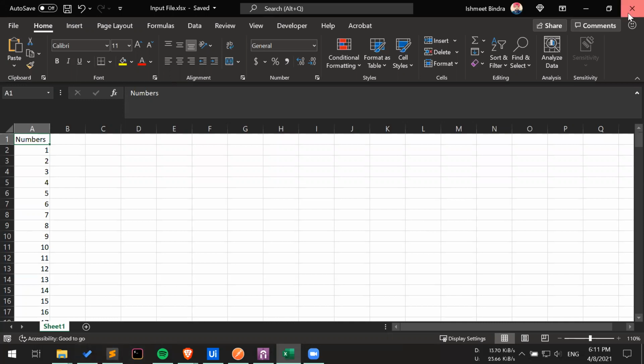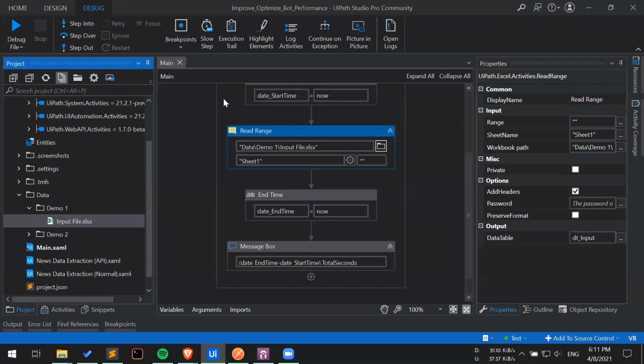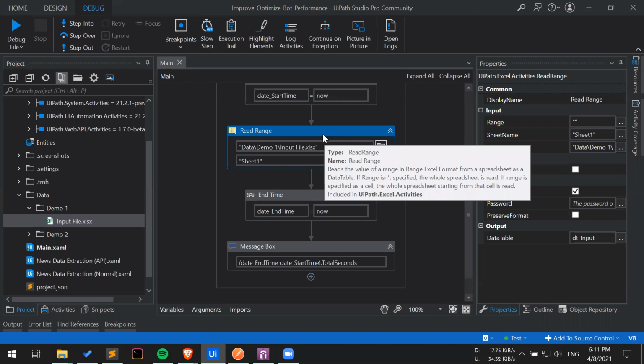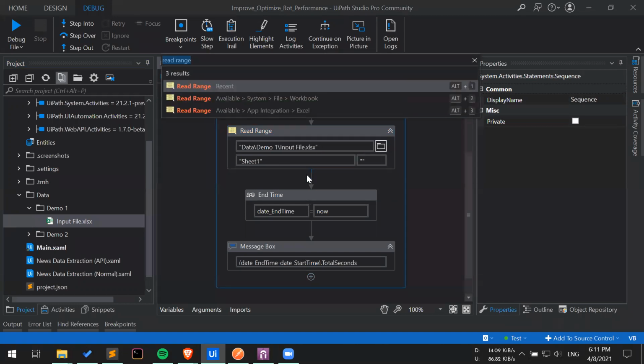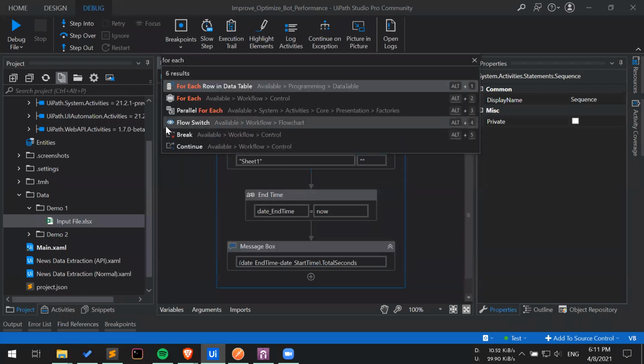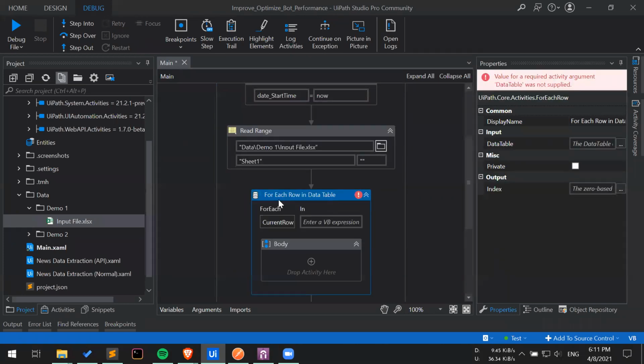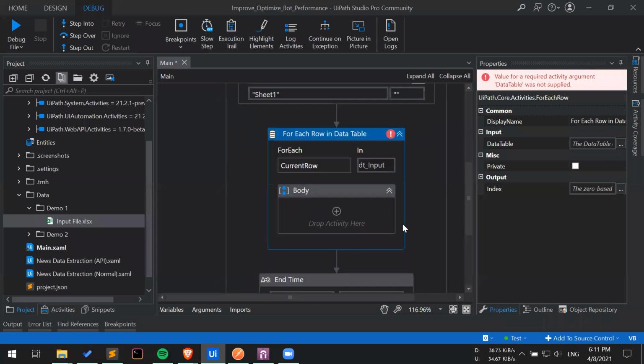So let me close the Excel and let's load UiPath. Here I have added basic code to read the Excel file and do some time logging. The first step that we usually do, after reading the Excel, is use a for each row. So I will do the same thing, for each row in data table. A couple of you will notice that in the latest version of UiPath, for each row has been modified to for each row in data table. I will write the data table name here. Let me zoom in a bit.